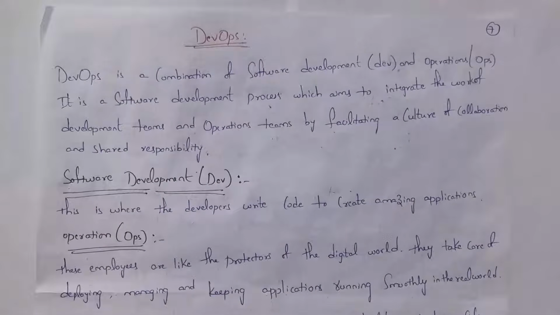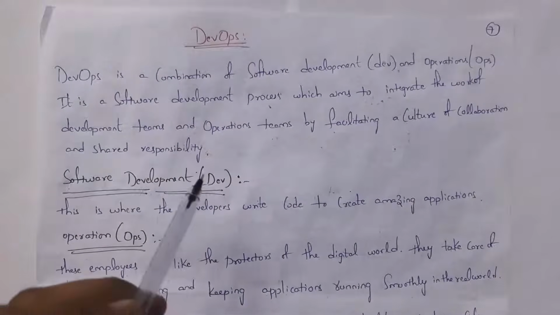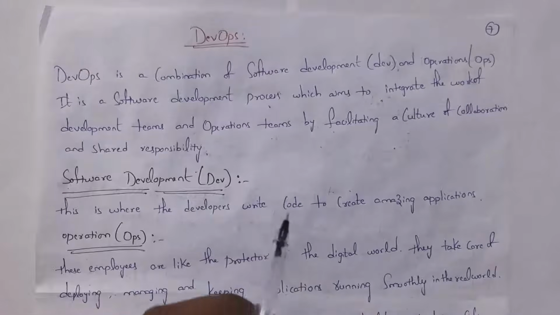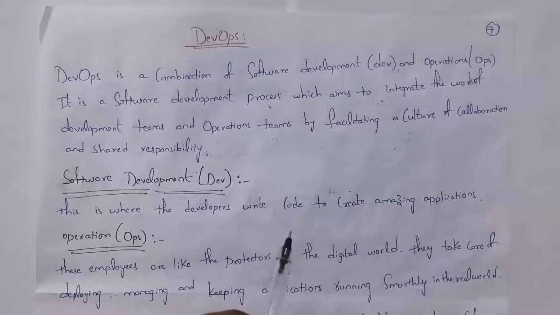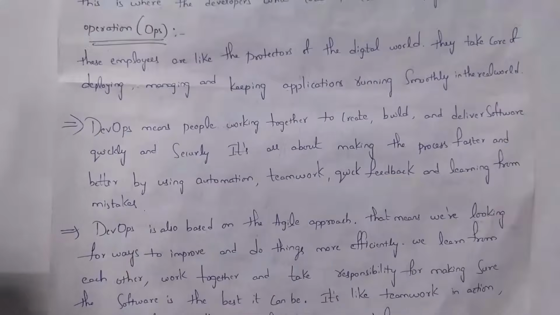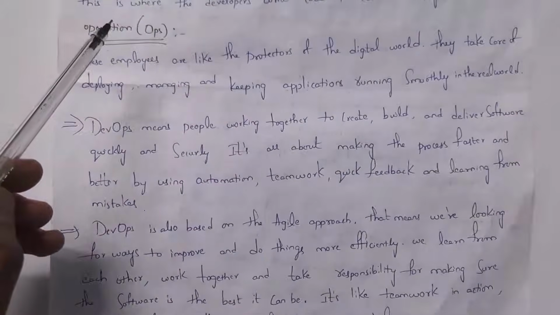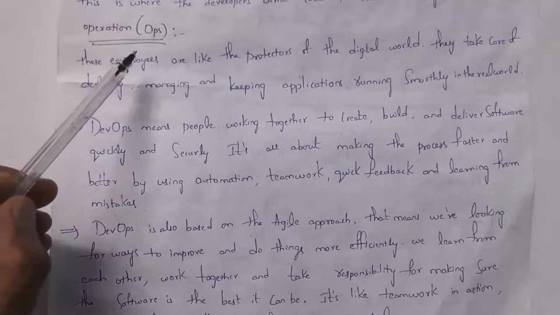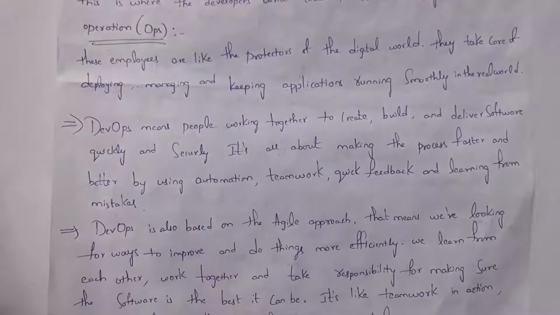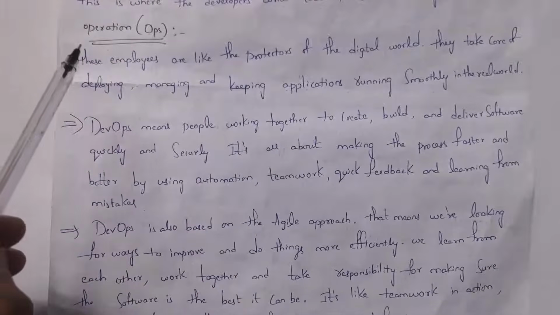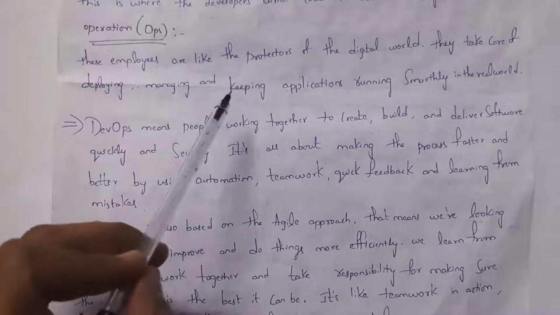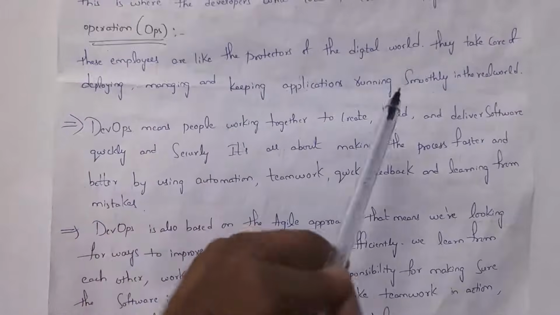At first I will explain what is software development. Shortly we call it DEV. Developers will write code and they will create wonderful applications. This is known as software development. Next I will explain what is the role of the operations team. Employees in the operations team are like the protectors of the digital world. That is, they will take care of deployment, managing and keeping the application running smoothly in the real world.